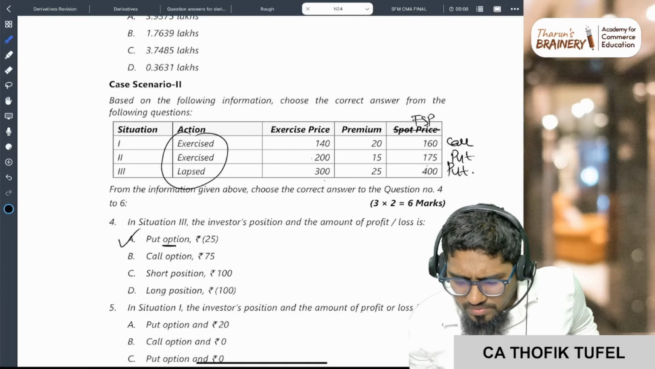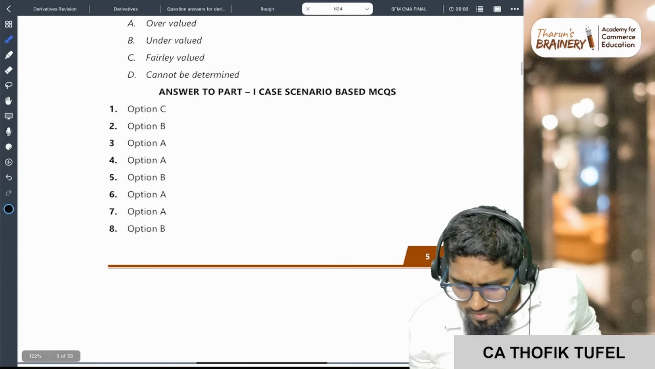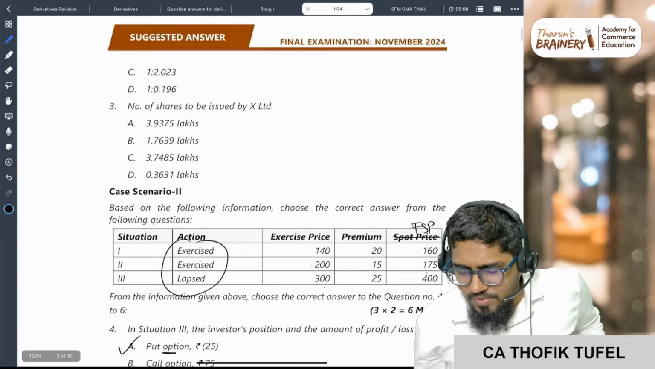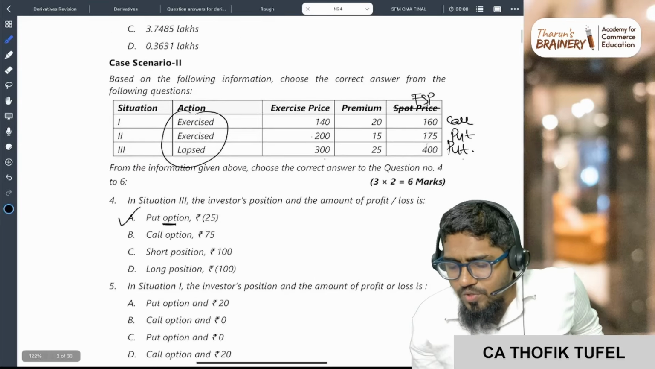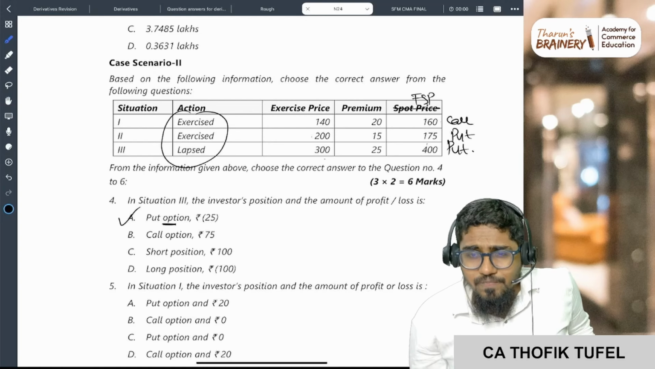Fourth one should be A. Put option A. Fourth one should be A. Yes, sorry. Fourth one is A. Okay, correct. You see here, third one, it is put option. So put option and my loss is 25 because I am lapsing it.